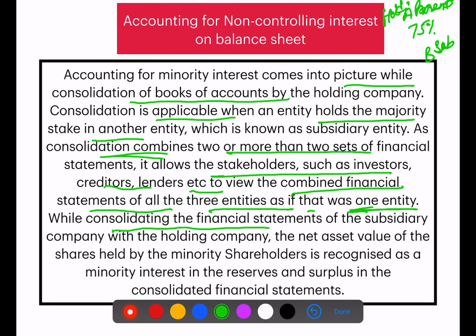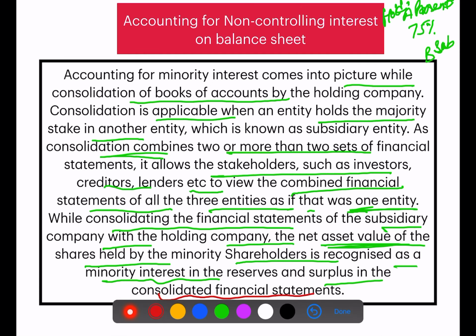Now, while consolidating the financial statements of the subsidiary company with the holding company, the net asset value of the shares held by minority shareholders is recognized as minority interest in the reserves and surplus in the consolidated financial statements.